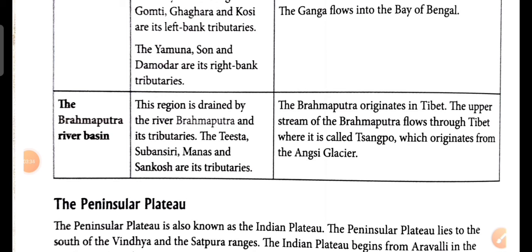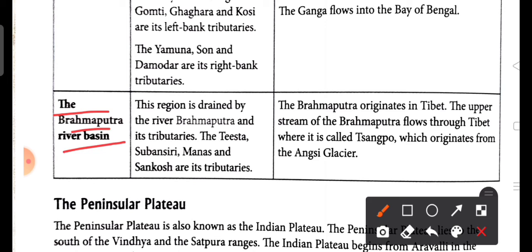The next river is the Brahmaputra river basin. Here we see the tributaries of Brahmaputra. The region is drained by the river Brahmaputra and its tributaries. The Tista, Subansiri, Manas and Sankosh are the tributaries of Brahmaputra. Now the source of Brahmaputra: the Brahmaputra originates in Tibet. The Indus river also originates in the Tibetan plateau, and also the Brahmaputra. The upper stream of the Brahmaputra flows through Tibet as Tsangpo, which originates from the Angsi glacier.